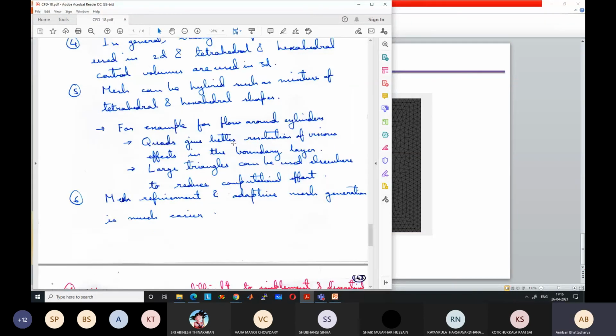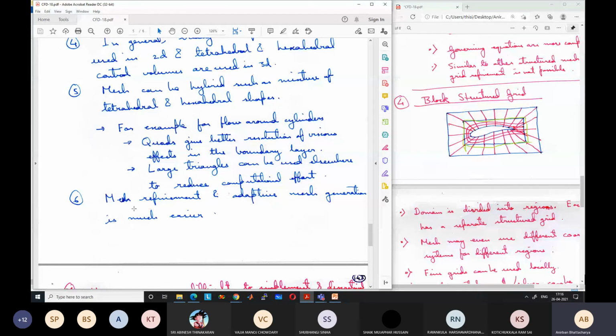One of the advantages is that you can do mesh refinement. Locally, for example, near important critical points like the stagnation point and these points, we can have a very large number of small triangles, and wherever it is not required, we can have very large triangles. So mesh refinement can be done, and adaptive mesh generation is also much easier. Adaptive mesh generation means after each iteration, we can change the mesh.